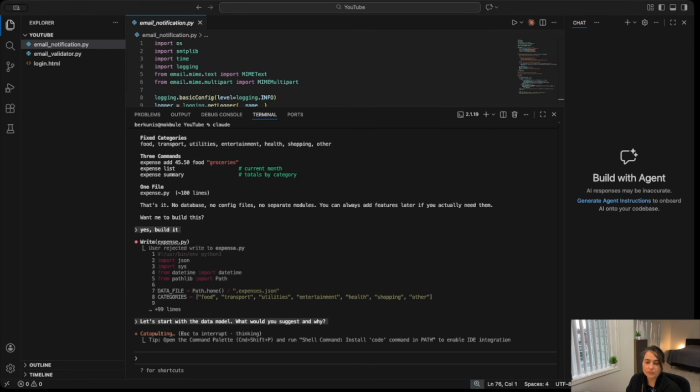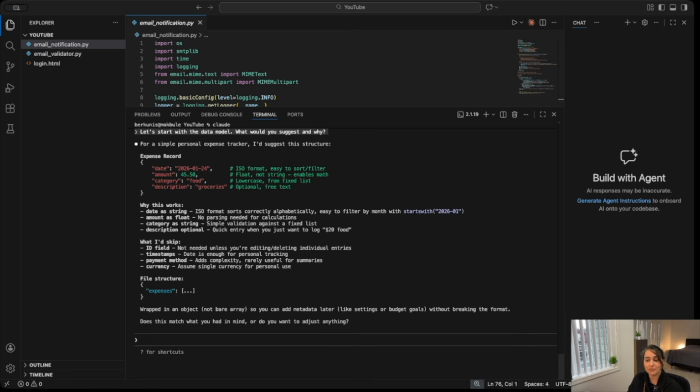Okay, this is the key. I want to ask your attention, particularly this word why, because when you ask Claude to explain its reasoning, you are getting engineering judgment, not just code, and that's what we want. Now, when I do ask for code, Claude has context. It knows my constraints, my goals, my trade-offs. The code it writes will be better because we thought together first, right?